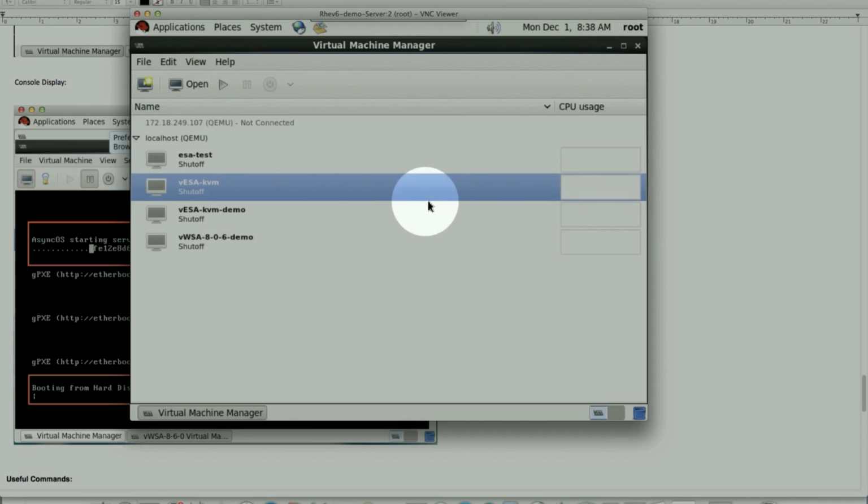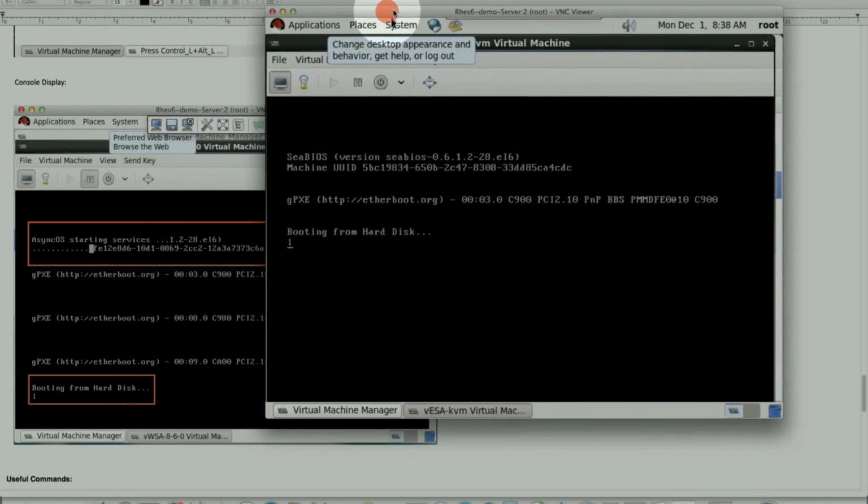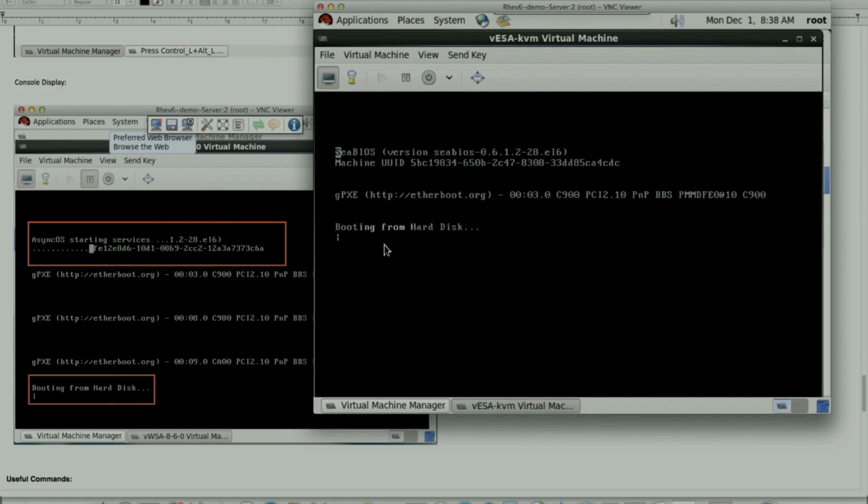We'll close this out. Here's one more thing. We're just going to power it on in a sec. We'll click Run and then open the console. That's where it should show boot from disk. Then we'll start seeing the OS starting services, and those are good signs. The booting from disk is definitely a good sign.